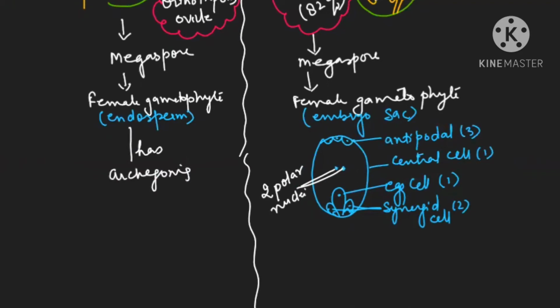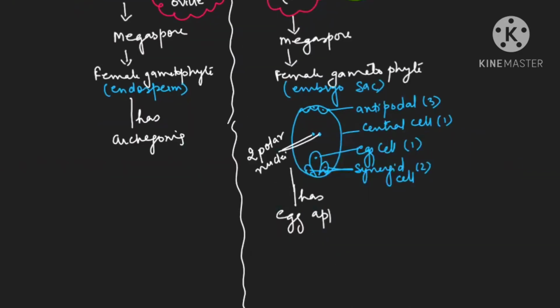Here, embryo sac has, let me write it, embryo sac has egg apparatus. Now where is the egg apparatus? See, all these 3 cells together, check this, these 3 cells together are known as egg apparatus.